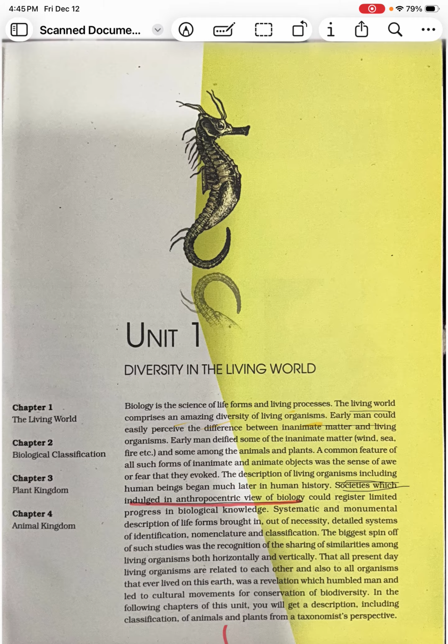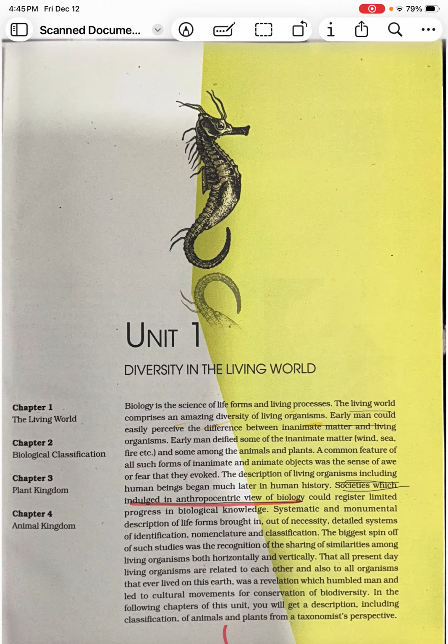In the following chapters of this unit, the description including classification of animals and plants from a taxonomist perspective will be studied. This is the last statement, the end of the video here. In the following chapters we are mainly going to study the classification of animals and plants from a taxonomist perspective.